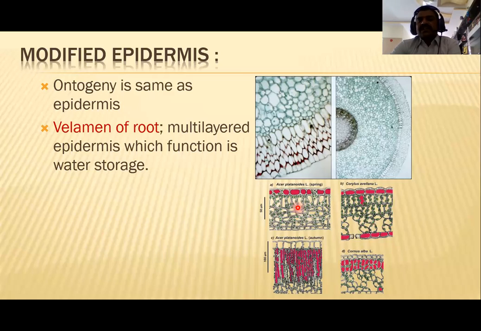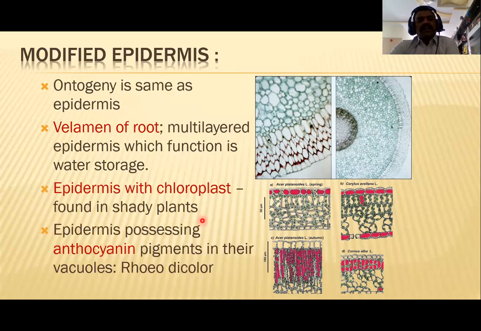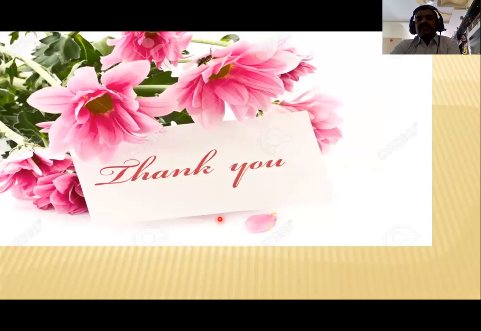The main function of this velamen root is to absorb water from the environment. Whenever it is the rainy season or a moist environment, they absorb the water and store the water content. Then epidermis with chloroplast is found in shady plants, and epidermis possessing anthocyanin pigments in their vacuoles shows reddish color in that epidermis.